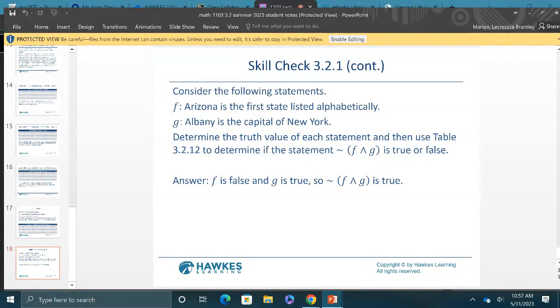That's what they do. So they got F and G. So F is false. That's where I got this from. This is false, and we proved that. And we said, okay, this is true. So we put them together with and. If you put a false together with the true, then that's automatically going to be a false. But then they want you to do the opposite of this false, which would be true.